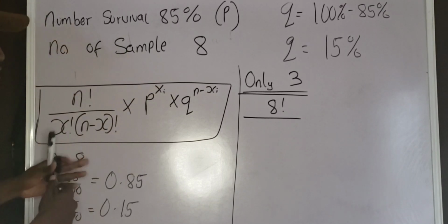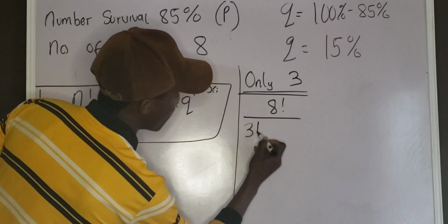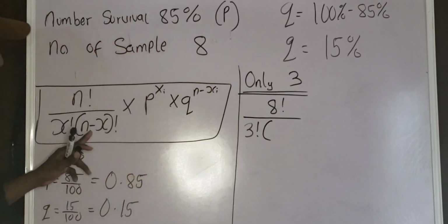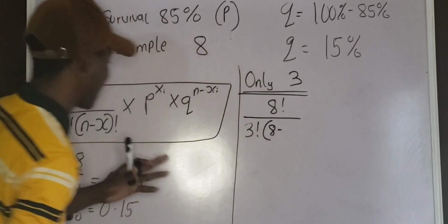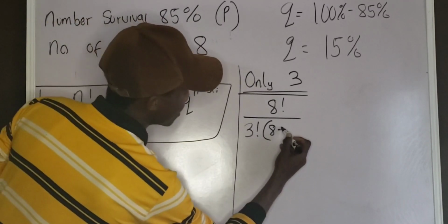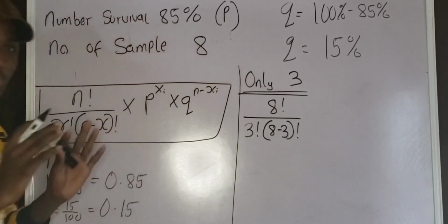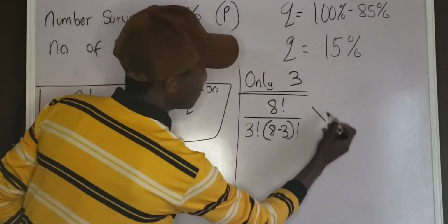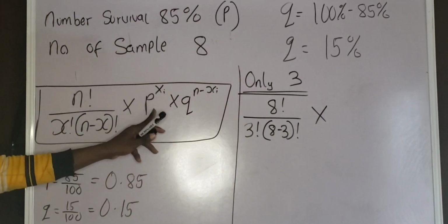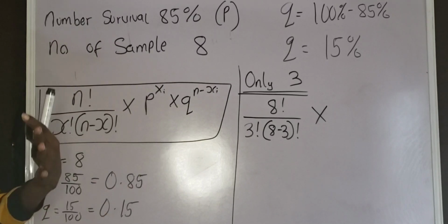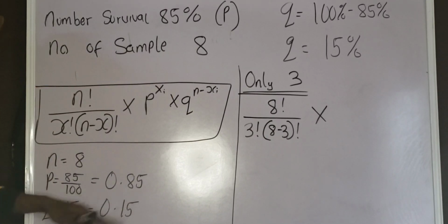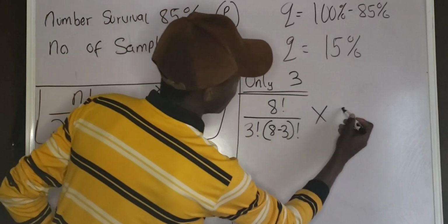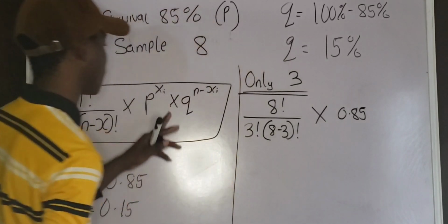So I'm going to substitute the value of x as 3. So I'm going to have 3 factorial all into bracket n minus x factorial. Don't forget that n is 8. So I'm going to have 8 minus x, which is 3. So I'm going to have 8 minus 3 factorial. Please, do you understand? Multiply by p. P is the probability of the seedlings that have been surviving from the past experience. That is 85%, and I convert 85% to 0.85. That is 0.85 raised to the power of x.